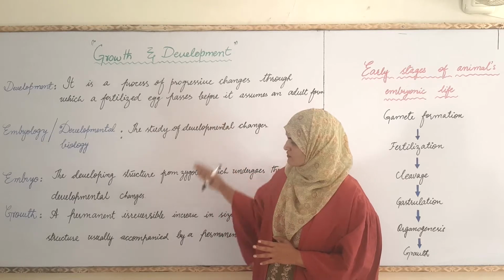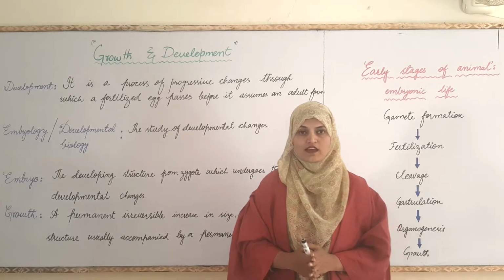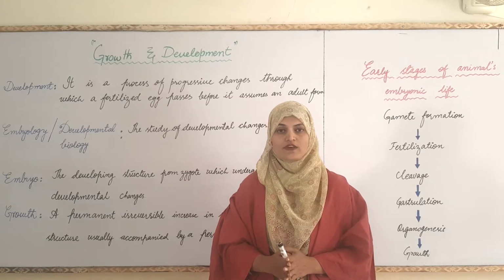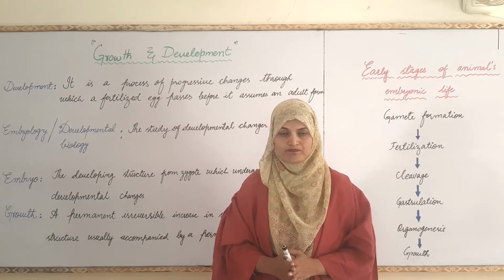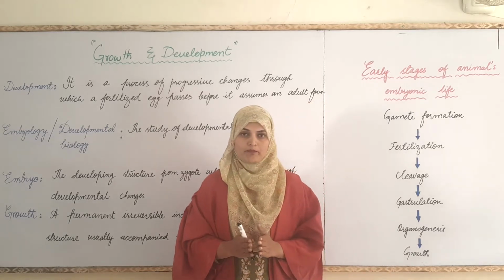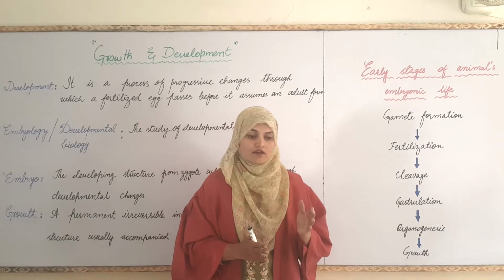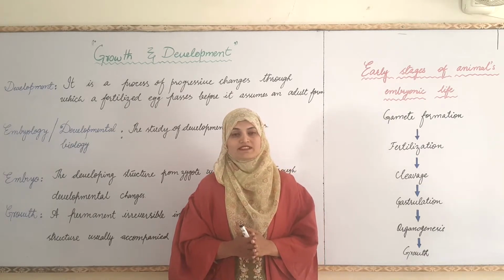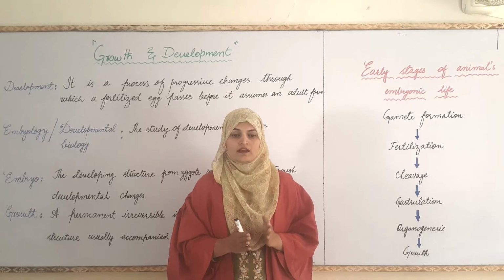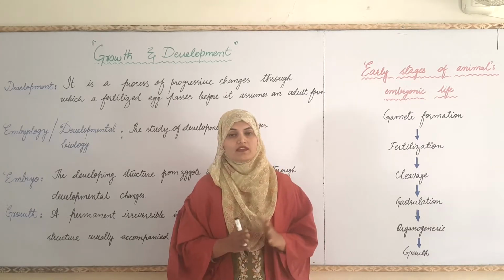From development to growth, various stages occur within the zygote, in the result of which an organism is developed. For growth and development, an embryo or zygote passes through various stages which may be similar in some organisms, but in some organisms they can be different.